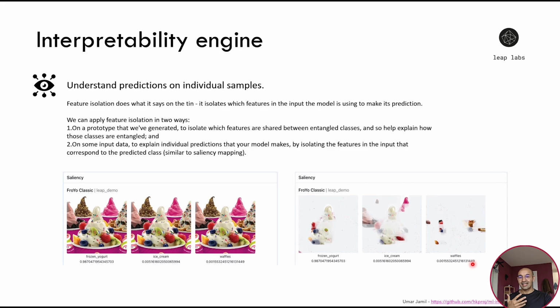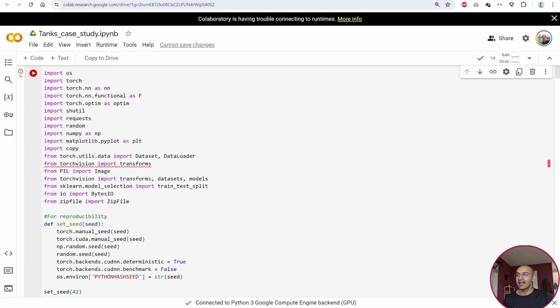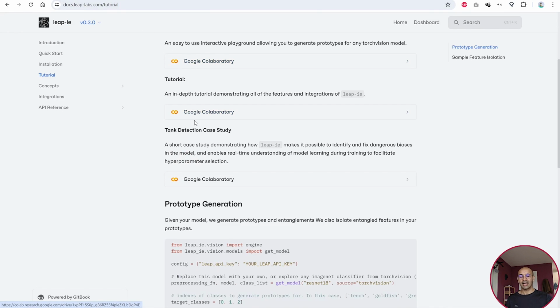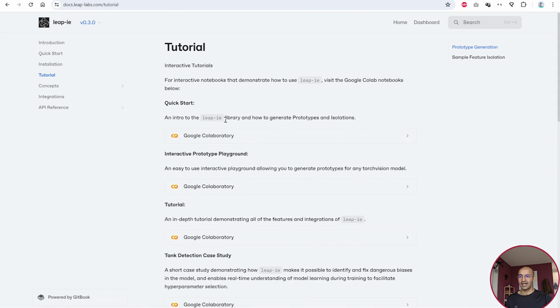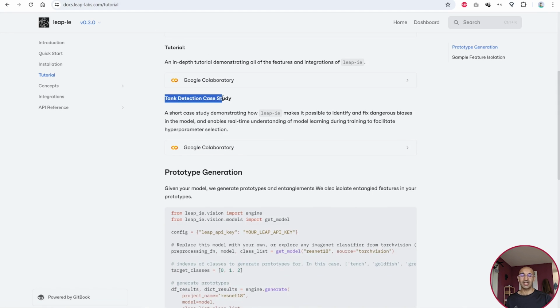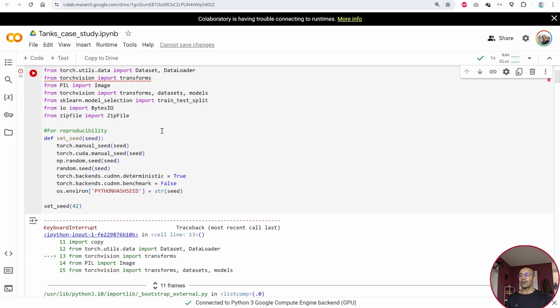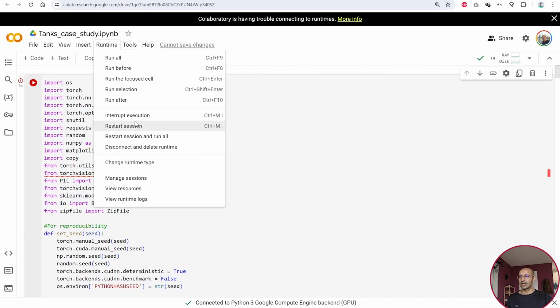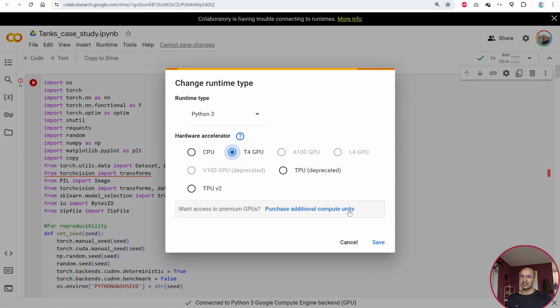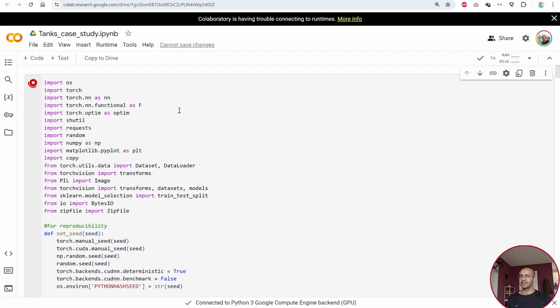Now let's look at a case of when things can go wrong in our model and how the Leap Labs interpretability engine can help us improve it. If you look at the tutorial link that I have shared in the description, the tutorials at the Leap Labs website, you will see the tank detection case study. And if you open it, it will open a Colab notebook. Now let's run it actually. So let me change the runtime type. We choose T4 GPU and we can run it.